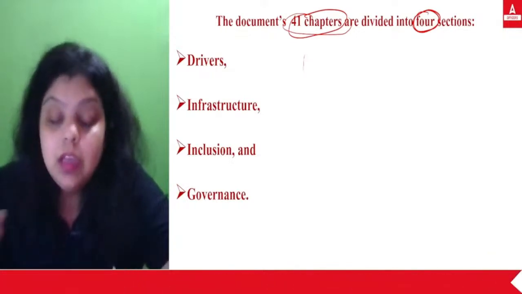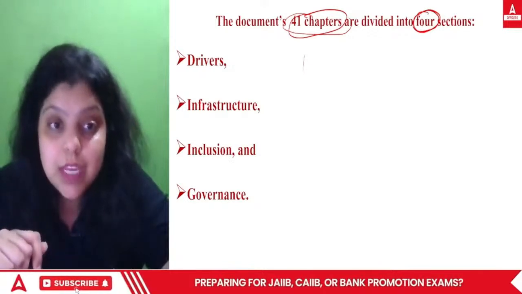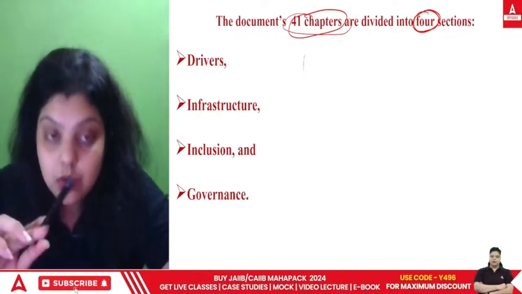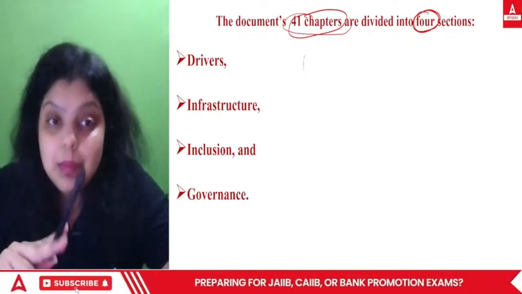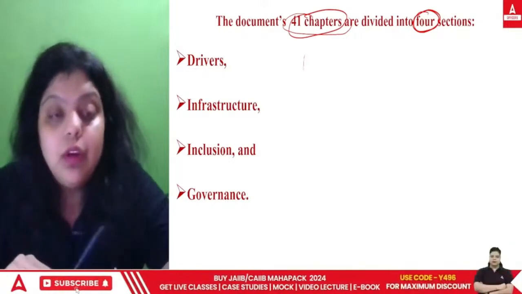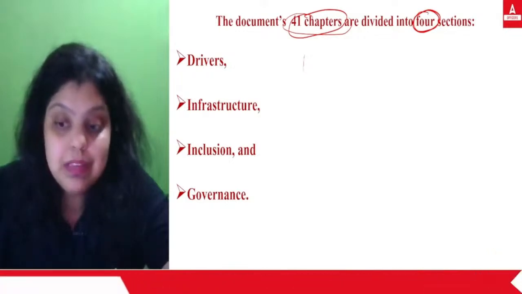It can be asked. So in that particular document, which of the following is not one of the 4 sections? So you have to find out which of the following is not from drivers, infrastructure, inclusion, and governance. So this type of question can be asked from the national strategy for New India by NITI Aayog and for this particular 4 sections of the document. These are very important. Question will be seen.